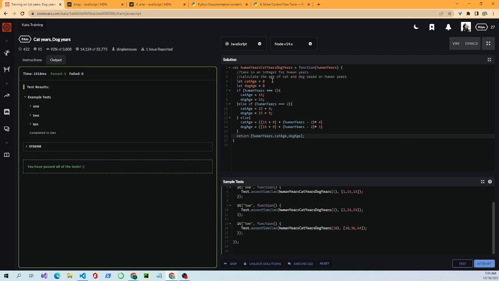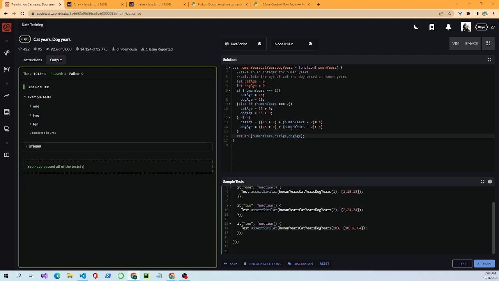So what did I do? I first established 2 variables, cat age and dog age, and they're 0 at first. Then I went through an if else statement, a conditional. This means if human years is equal to 1, cat age and dog age are 15. Then we're going up to 2 years, so it's 15 for the first year, 9 for the second, and finally we're above 2, so we have to count these first 2, year 1 and year 2.